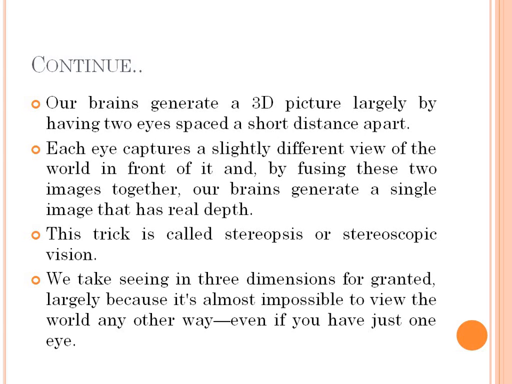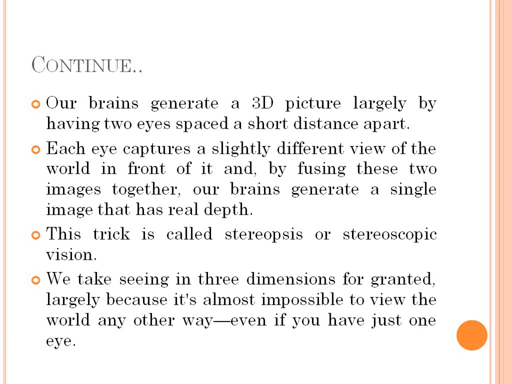So whatever image we get from the left eye is slightly different than the image from the right eye. By combining these two images of the left and right eye, the brain combines both images together, and with the help of those two images it generates the real image.